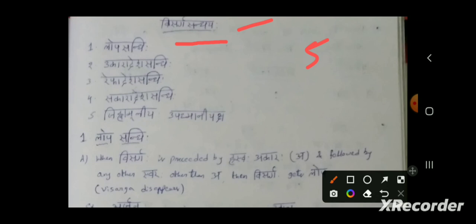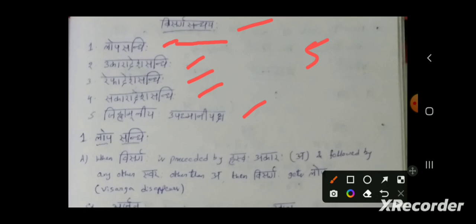The first Sandhi is Lopa Sandhi, and the second is Ukaradesha Sandhi. The third one is Repadesha Sandhi. The fourth one is Sakaradesha Sandhi. And the fifth one is Jihva Muliya Upadmaniya Sandhi. So these are the 5 types of Visarga Sandhi. Let's discuss one by one.